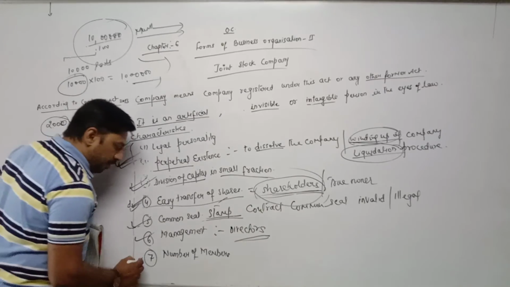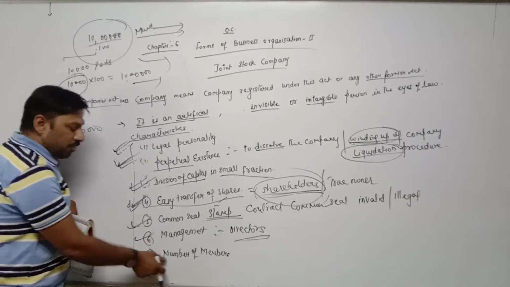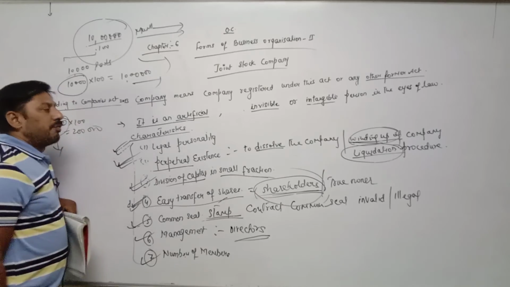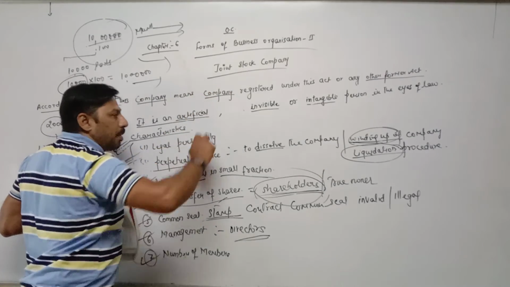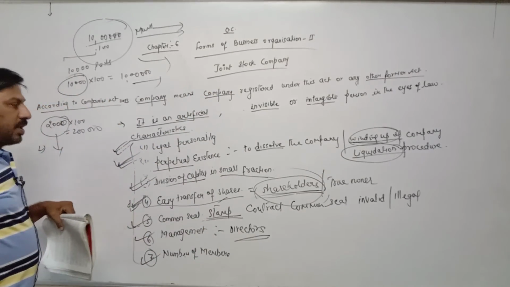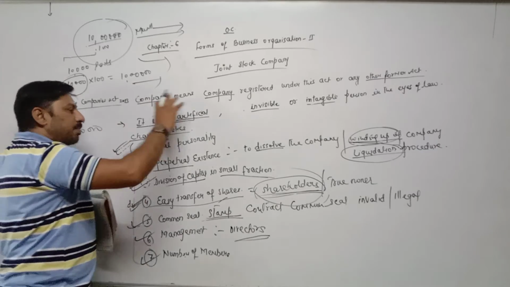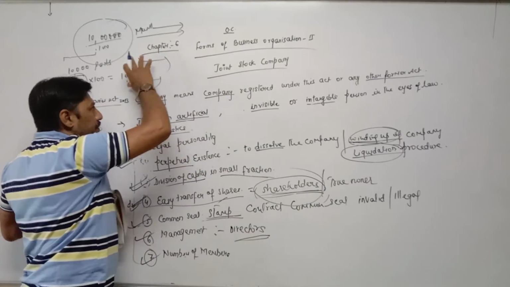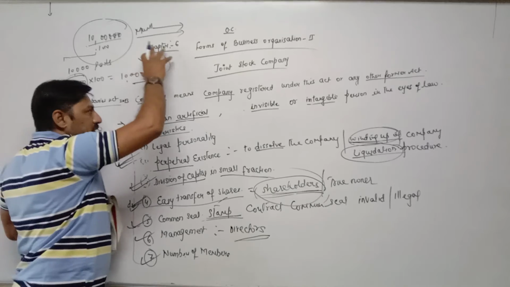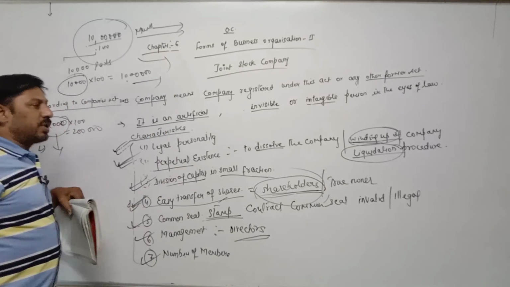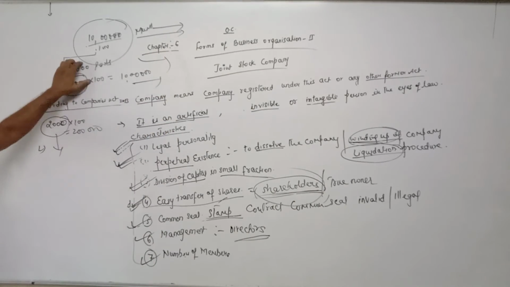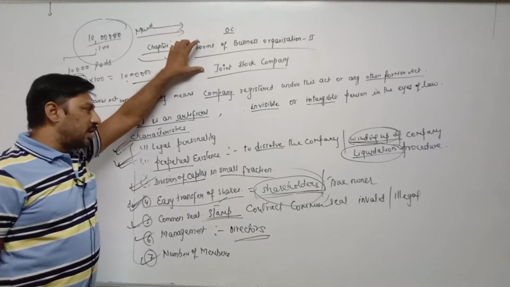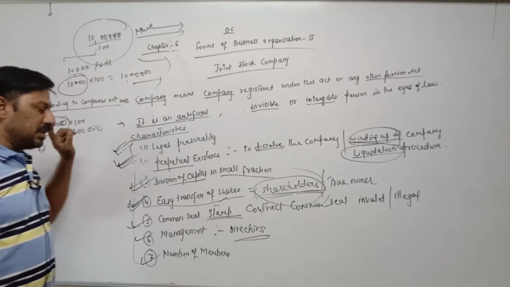Now the last one is number of members. Before that, we must know that companies are of two types. One is public company, the other is private company. What a public company and a private company are, we will discuss later on. In simple language, public companies are those which can raise funds by issuing shares and debentures, but private companies cannot issue shares or debentures.